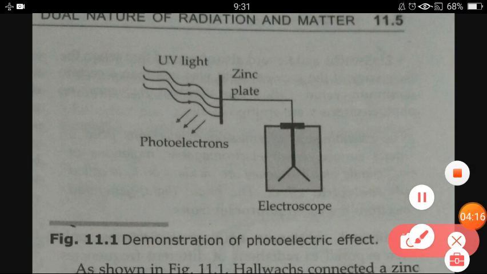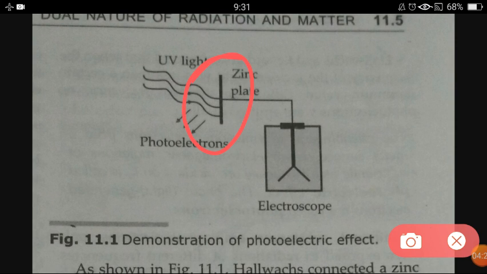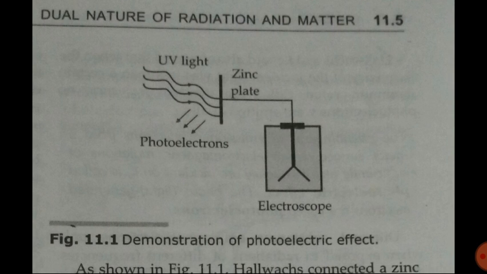In this figure you can see here is one zinc plate. This zinc plate is connected to the electroscope. What is an electroscope? An electroscope is an instrument which detects the presence of electron. So zinc plate is connected to electroscope. Initially when there is no light, electroscope is not detecting anything.